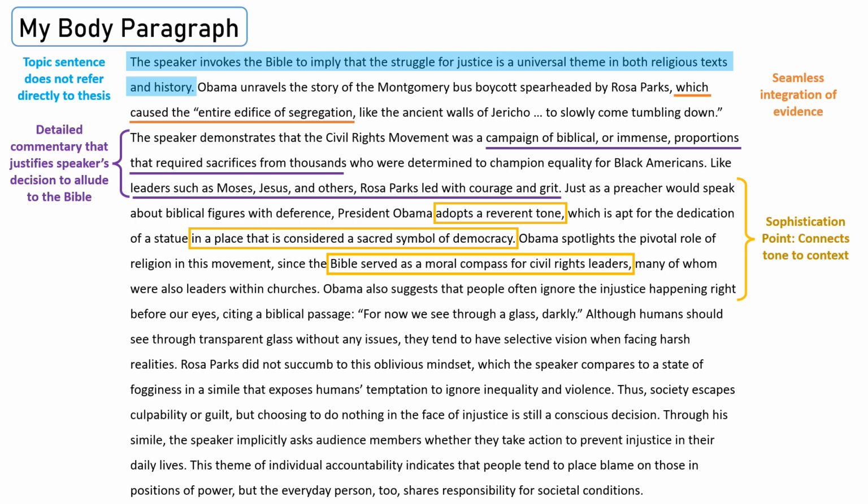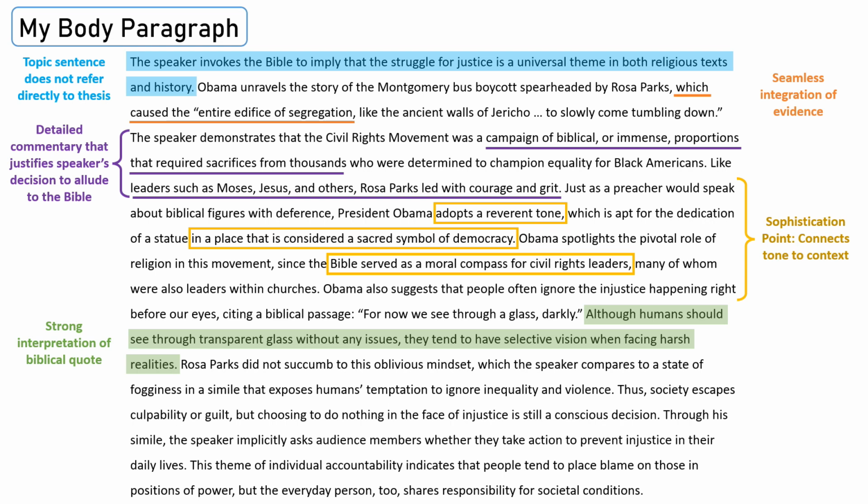Although humans should see through transparent glass without any issues, they tend to have selective vision when facing harsh realities. In this highlighted portion, we have a strong interpretation of a biblical quote. Rosa Parks did not succumb to this oblivious mindset, which the speaker compares to a state of fogginess in a simile that exposes human temptation to ignore inequality and violence.